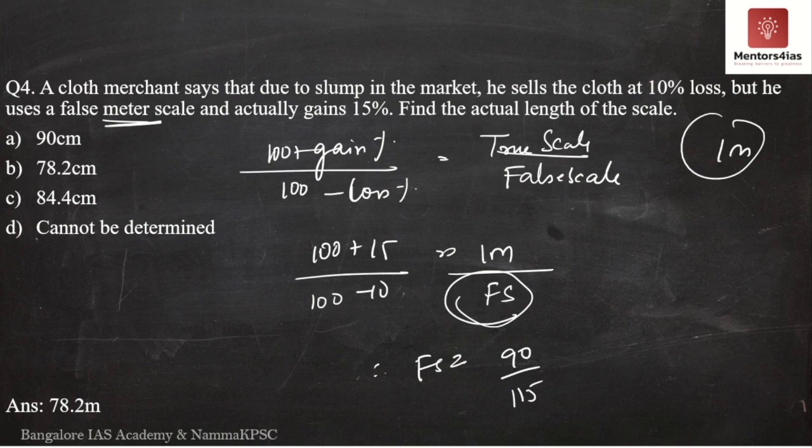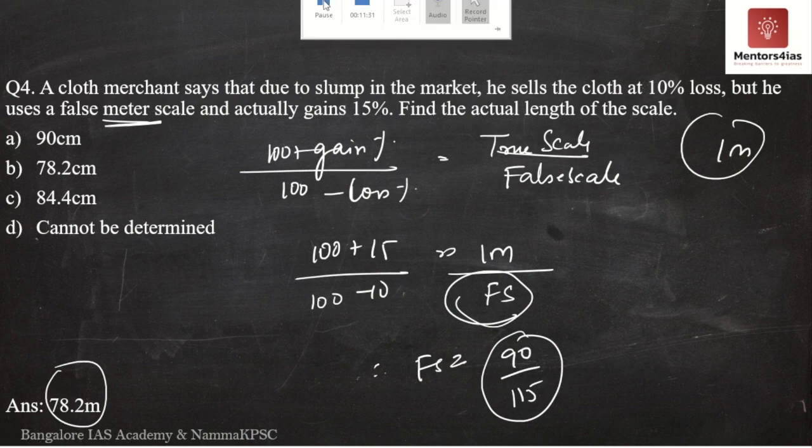So all those calculations, all those steps can be given a miss. If you are able to remember this formula, you should be able to do it in a few seconds. So again the answer is 90 divided by 115, which is 0.78 meters or 78.2 centimeters. Therefore the correct option is option B.